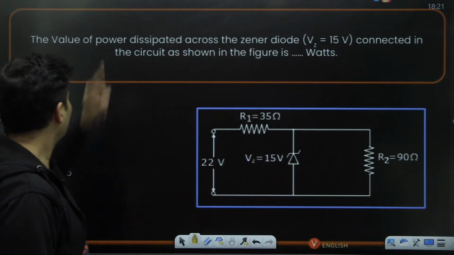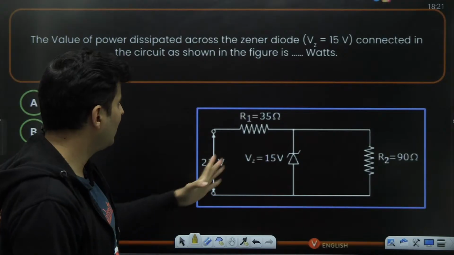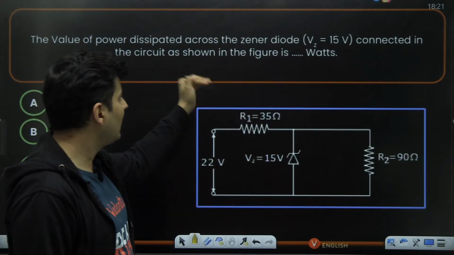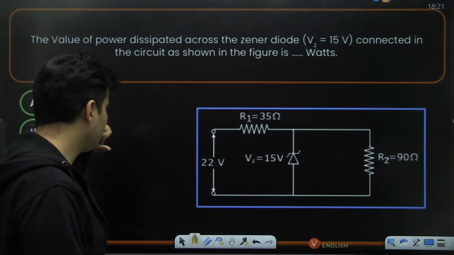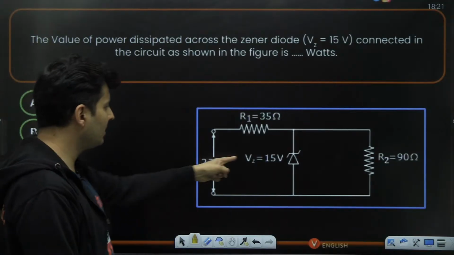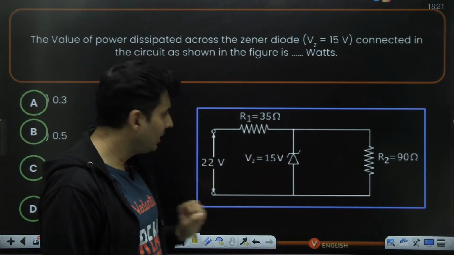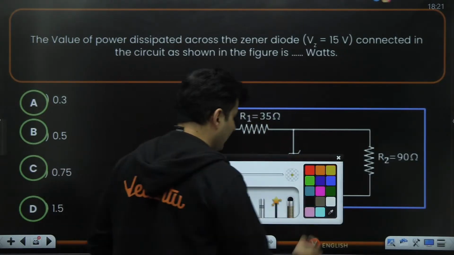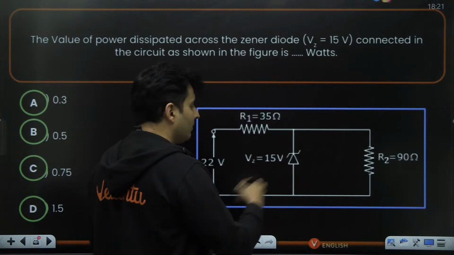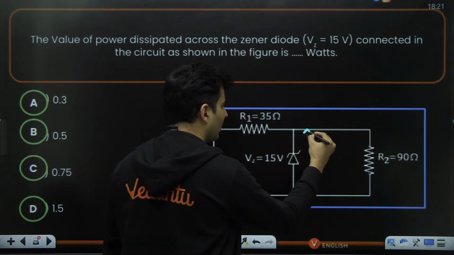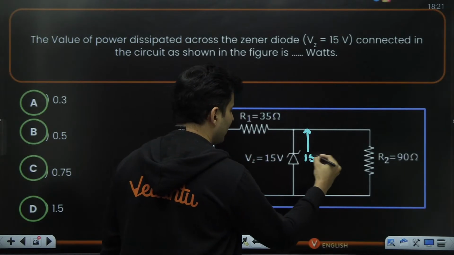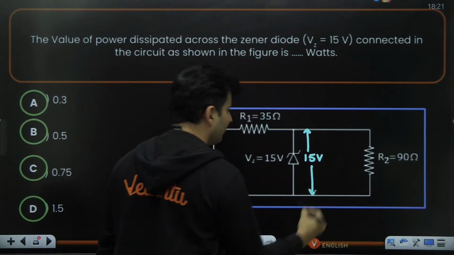So here we come. The value of power dissipated across the Zener diode connected in the circuit as shown in the figure is how much in watts. This Zener diode is always in reverse bias and it is a voltage regulator. It ensures one simple thing, that whatever is the breakdown voltage, it is maintained across these two ends. So 100% the voltage drop will be maintained at 15 volts.